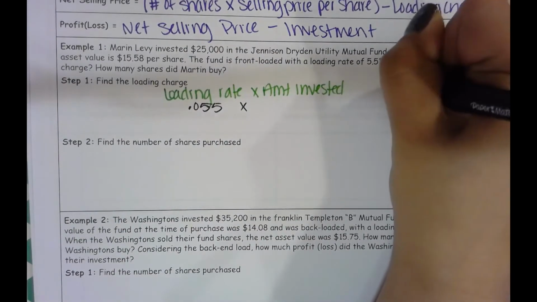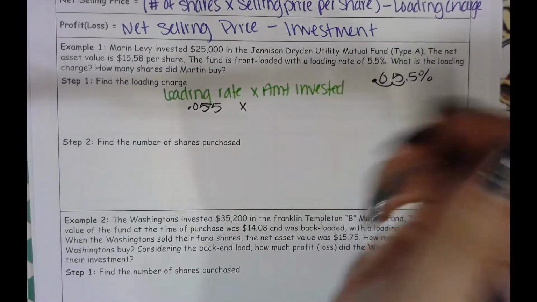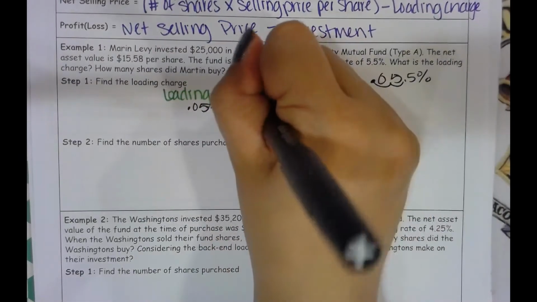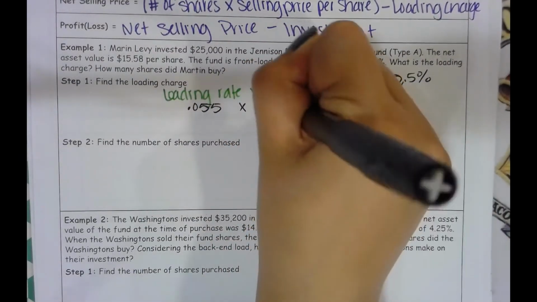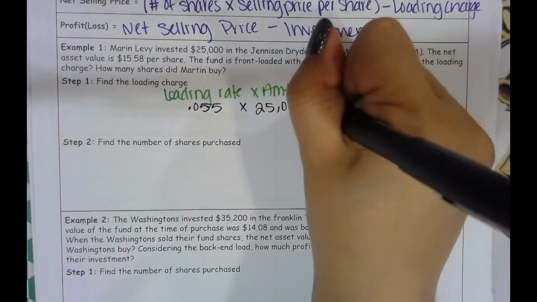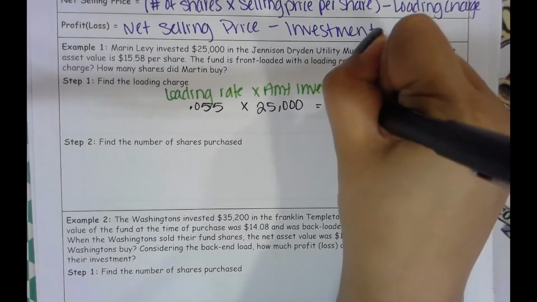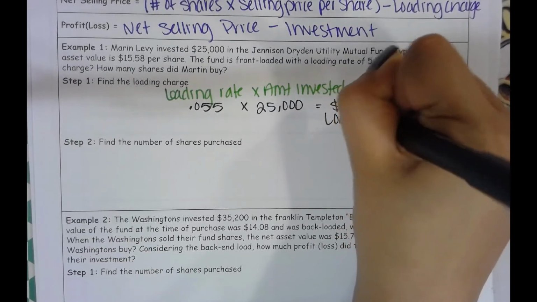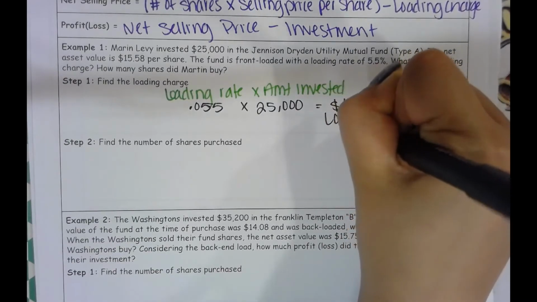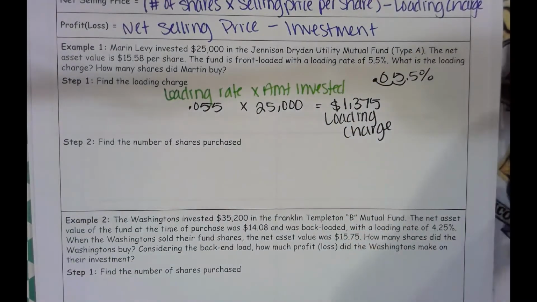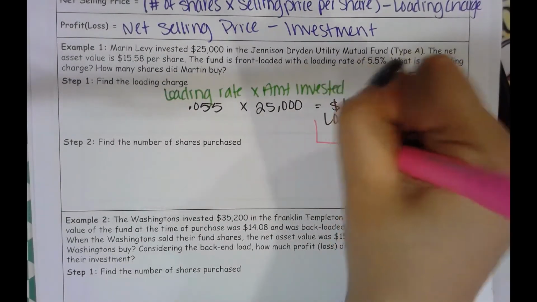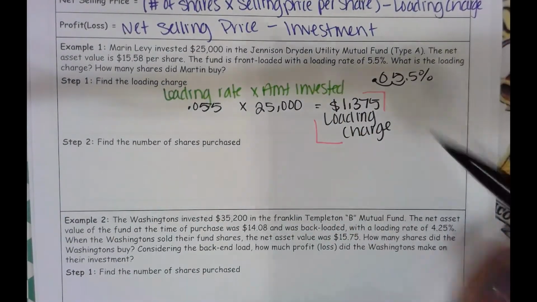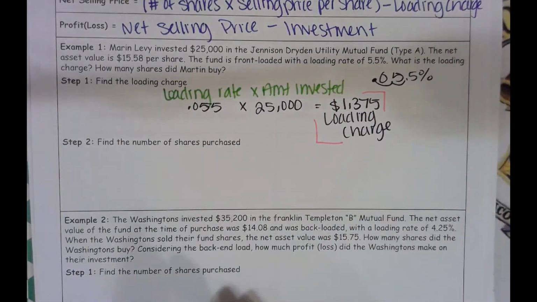I'm going to take that decimal, move it to the left. The amount invested, well, he's putting in $25,000. In this case that product gives you $1,375. That's how much they've been paying in loading charge.